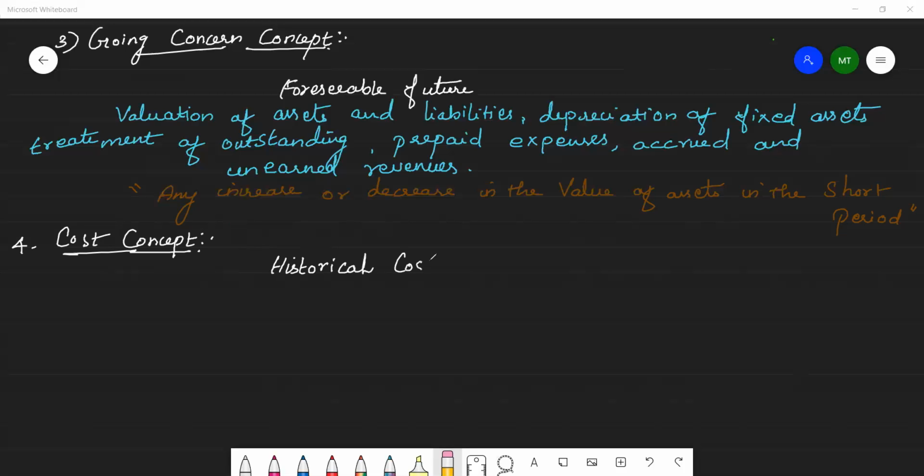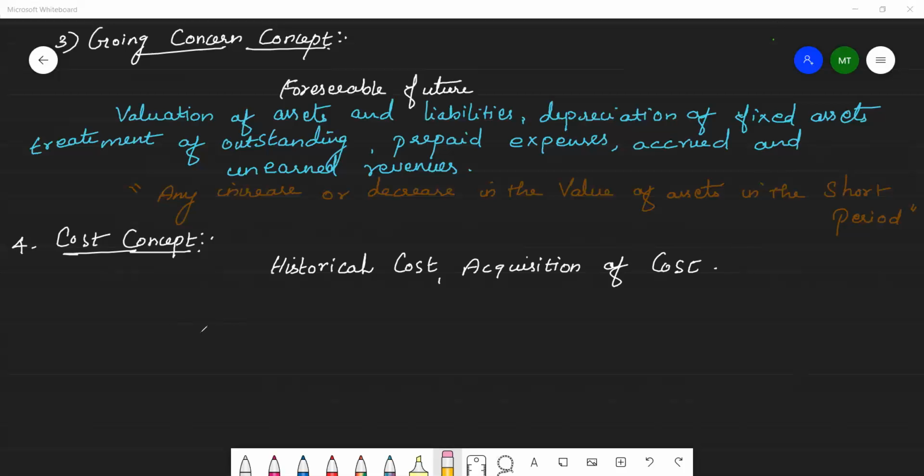So the historical cost is the acquisition cost, and the cost is the base for further accounting.